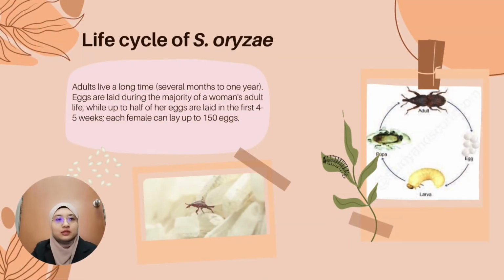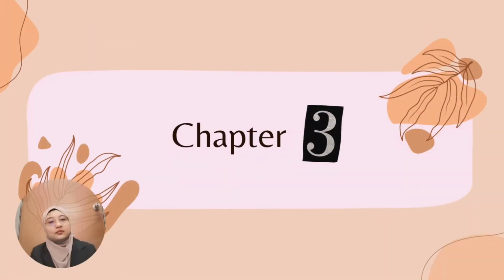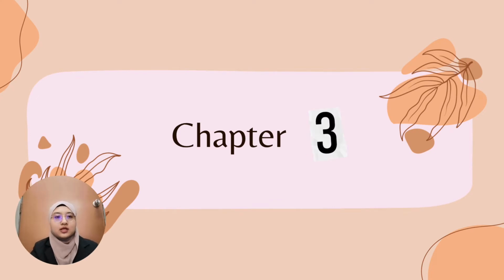As for the life cycle of Cytopylus aureus, adults live a long time, several months to 1 year. Eggs are laid during the majority of a female's adult life, while up to half of her eggs are laid in the first 4 to 5 weeks, and each female can lay up to 150 eggs. Next, we move on to chapter 3, methodology.